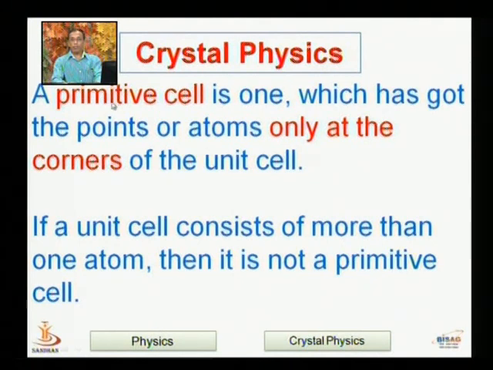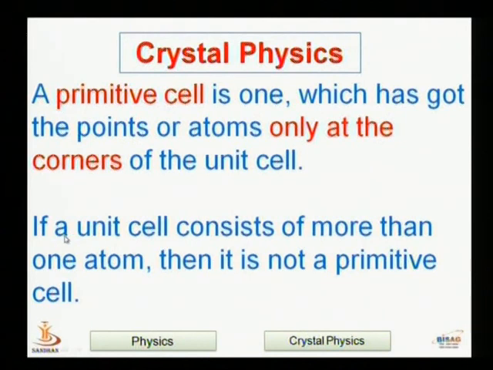Primitive cell. A primitive cell is one which has points or atoms only at the corners of the unit cell. And if a unit cell consists of more than one atom, then it is not a primitive cell, it is non-primitive.